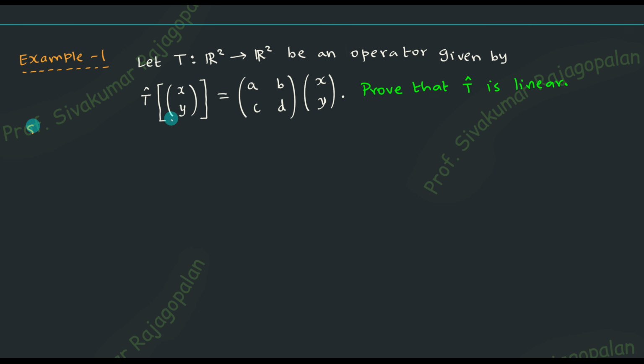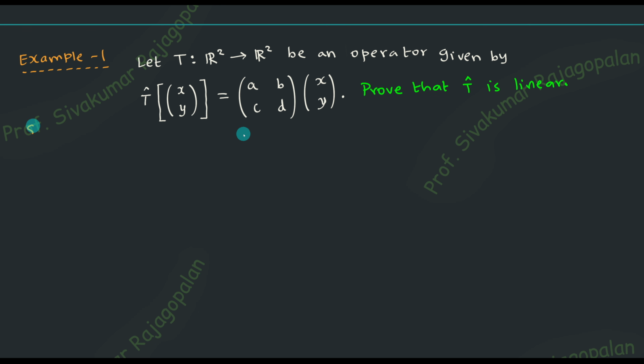Operator is given to you. How it is given is, when the operator is operating on a particular vector, or we say element in the vector space that looks like xy, then the result is given by this. So this kind of equation clearly tells you that you have the element in the vector space xy, and that xy is written down here, and T is there, and this is written down in the form of the matrix, and therefore we can easily understand that the operator is a matrix operator.